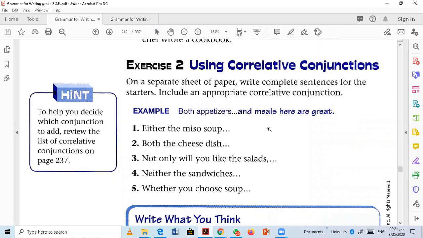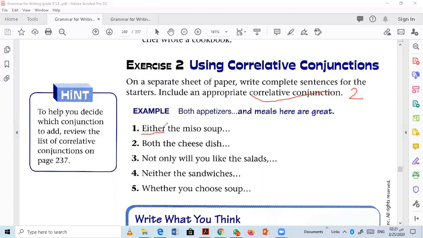You need to complete the sentence using a correlative conjunction. If you remember, correlative conjunctions come in twos, in pairs. So you need to find the friend for either. If you go to the previous page, you will know that either always comes with or.